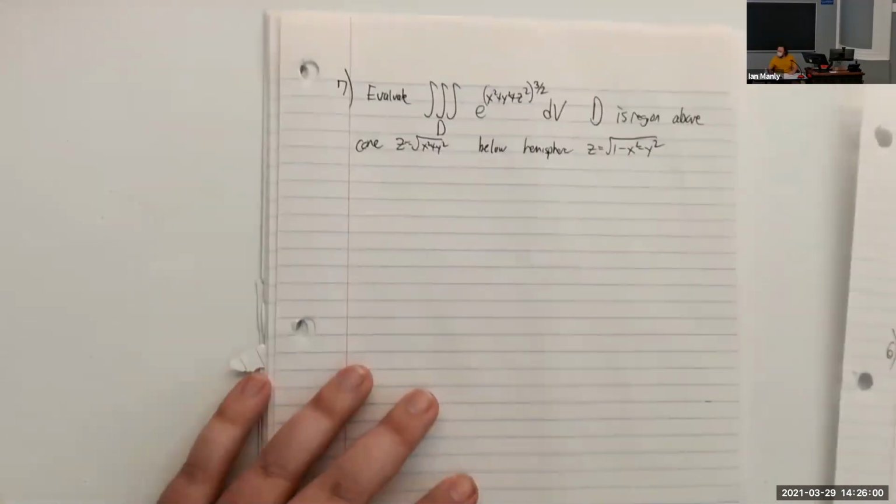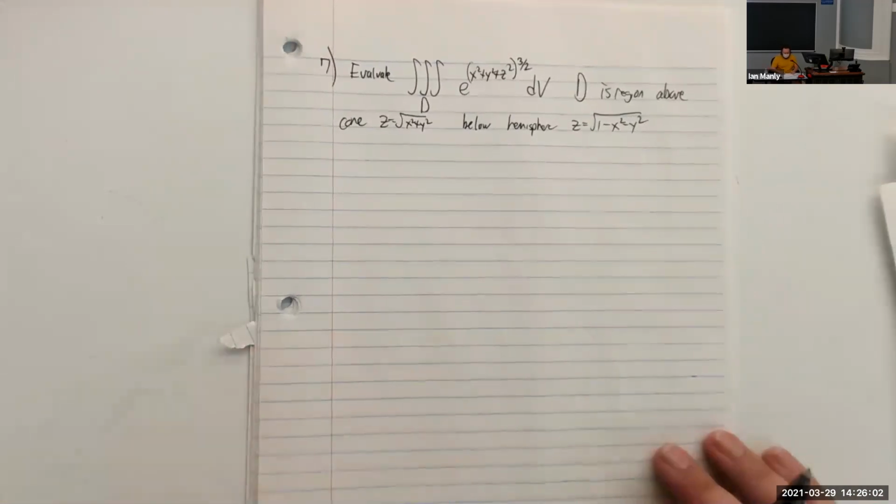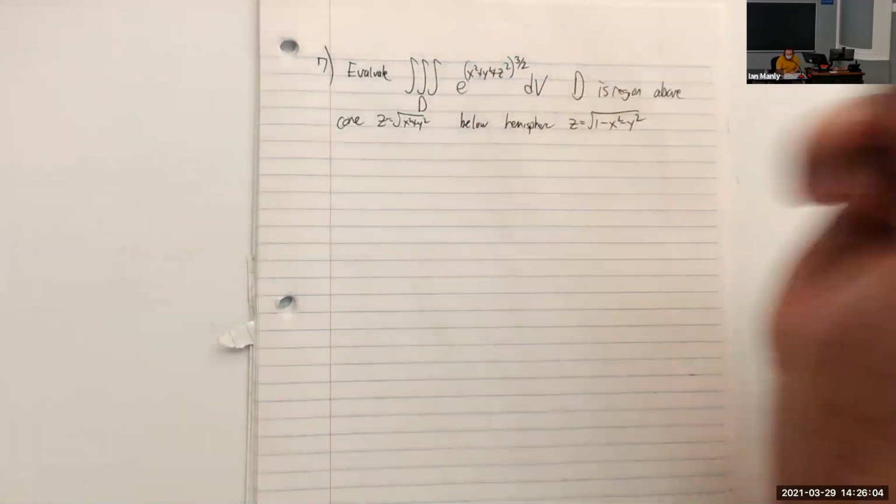It might be doable. I don't know about that. I actually don't think it's doable if we do it that way. So we're going to have to use spherical for this one. All right. So let's go ahead and change everything to spherical.